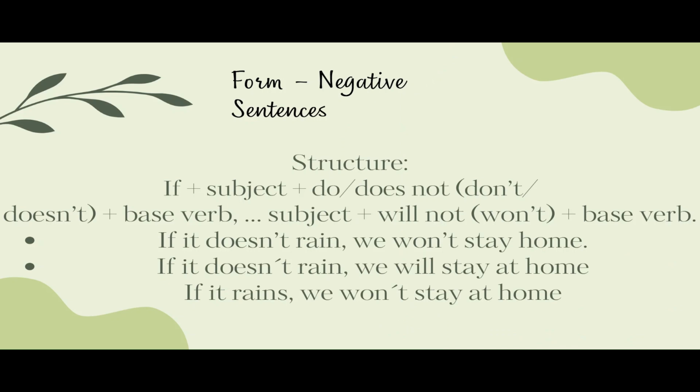For negative sentences, it's if, subject, use do or does with not, doesn't or don't, verb in base form, subject, and will not or won't. For example, if it doesn't rain, we will stay at home. Or if it rains, we won't stay at home.